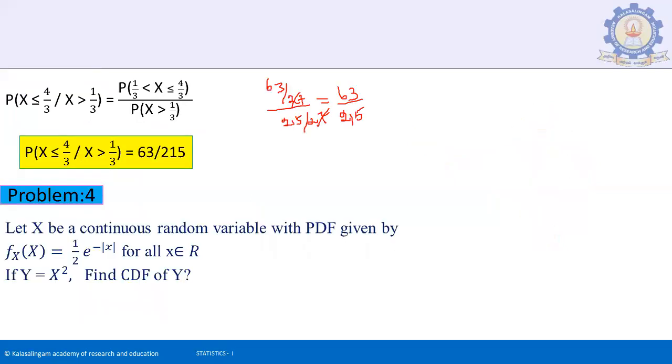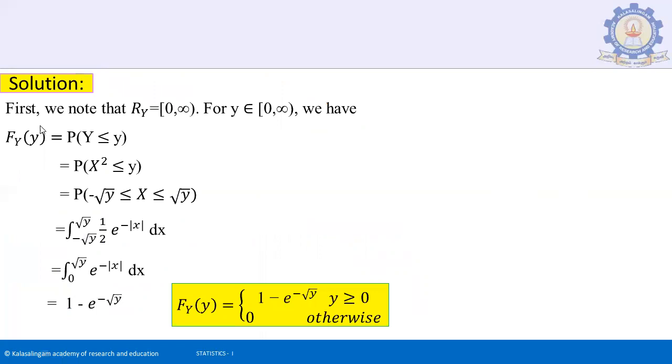Next, fourth problem. Let X be a continuous random variable with a probability density function given by f(x) equal to 1/2 e to the power of minus modulus of x, for all x belongs to R. If Y is equal to X squared, find the cumulative distribution function of Y. First, we know that y varies from 0, closed, to infinity, open. For all y, we want to take the closed interval 0 and open interval infinity.